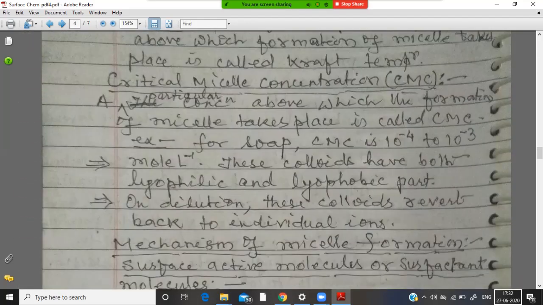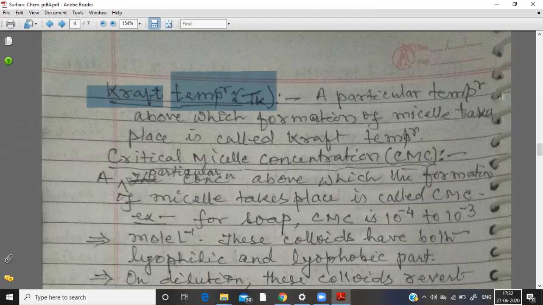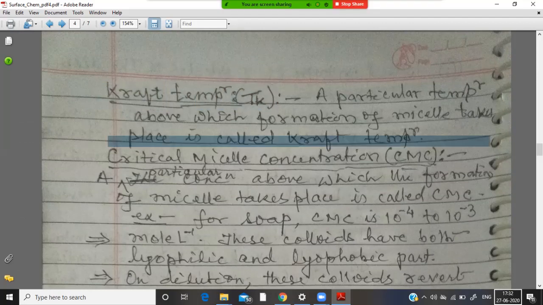In this classification, the two important topics we have to learn, that is Kraft temperature, that is a particular temperature above which formation of micelle takes place, is called Kraft temperature. And the second important topic is critical micelle concentration, CMC. A particular concentration above which the formation of micelle takes place is called CMC.